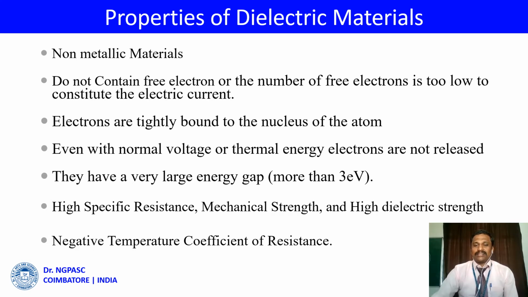The electrons do not move from the valence band to the conduction band, even if we apply external energy like temperature or potential energy, because the material has a large band gap value, high specific resistance, mechanical strength and high dielectric strength. The material also has a negative temperature coefficient of resistance. These are all the important properties of dielectric materials.